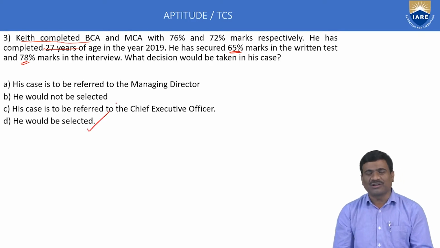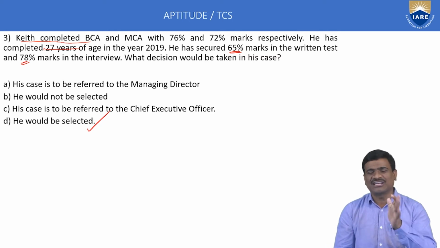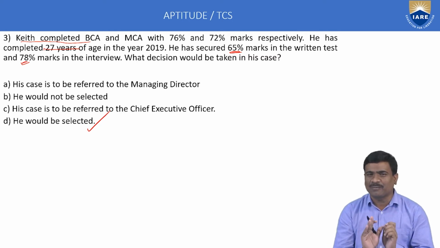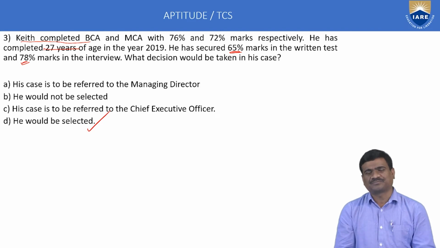This is about the decision making topic concept. Very simple concept. You may write any TCS test pattern, reasoning ability, and also AMCAT based companies like NTT Data, Emphasis, and HCL. All these companies follow the AMCAT test pattern.